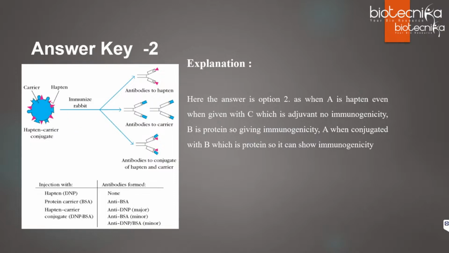Here you can see this is a hapten carrier conjugate, immunized in rabbit. Remember, when the hapten is conjugated with carrier, antibodies will be generated against the hapten, against the carrier, and also against the conjugate of both hapten and carrier. These are different hapten examples, like DNP, and the protein carrier is BSA in this example. You will see antibodies against all these three types, but the major type will be against the hapten, and the minor ones will be against the protein carrier and against the conjugate.